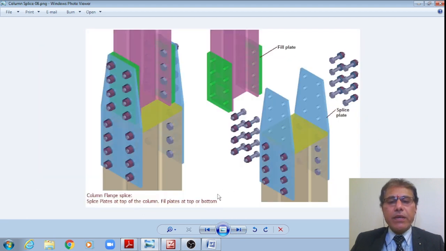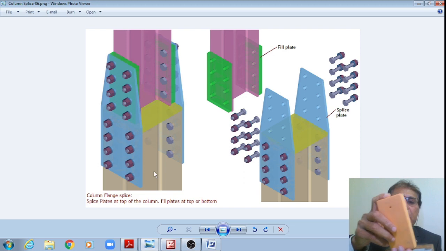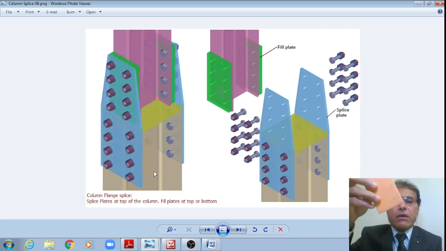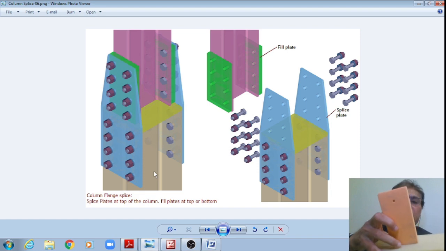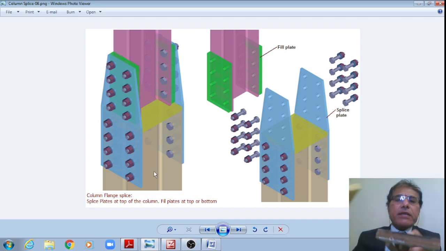Now what I am showing here is a column of a smaller depth put over a column of larger depth. I already explained it like this. In which case I need to put this smaller depth column over a bearing plate, like this, so that it will have perfect bearing and the loads will be transferred uniformly over the entire cross section of the lower column at the lower story or at the bottom.